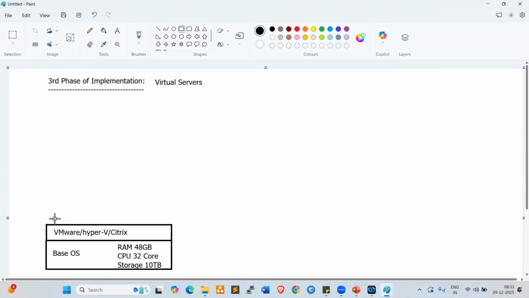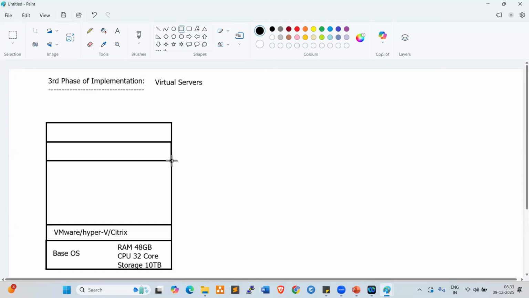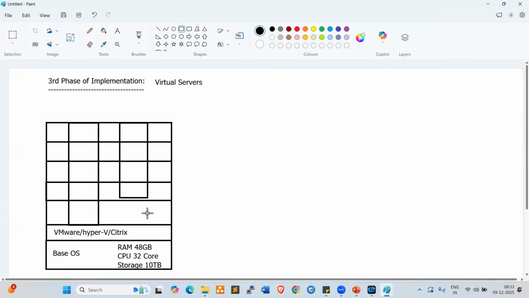This will allow you to create virtual servers only. So these are all virtual servers as per the physical server capacity. We create virtual servers and we can use them. These are all the virtual servers, 5 into 5, so 25 virtual servers.